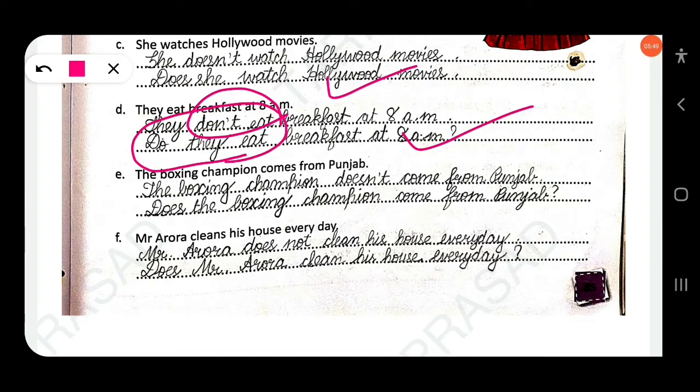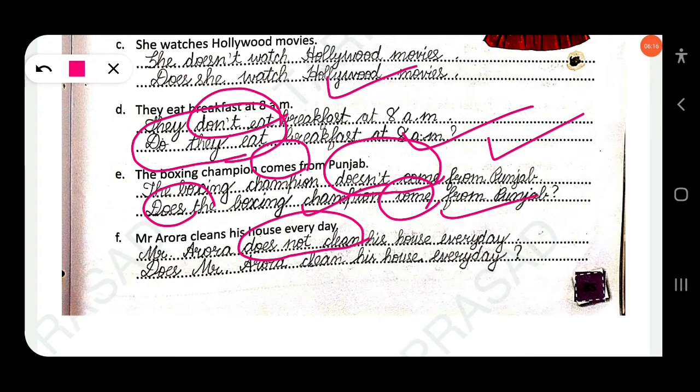Clear? Then next, the boxing champion comes from Punjab. So you know this is simple present. Okay, the boxing champion does not come. Okay, does not come from Punjab. Yes, no. Does the boxing champion come from Punjab? Okay, come here does. Then next, Mr. Arora cleans his house every day. So you know negative. Mr. Arora doesn't clean. Okay, doesn't clean his house every day. Does Mr. Arora, okay, clean his house every day?